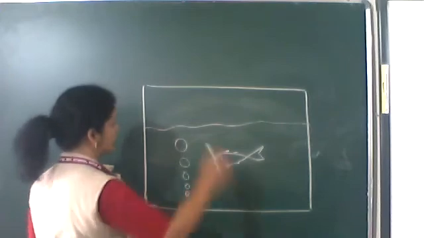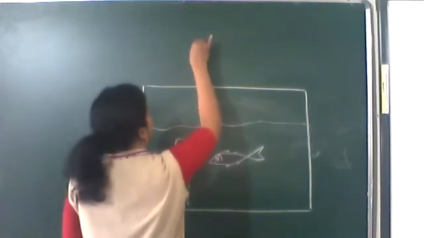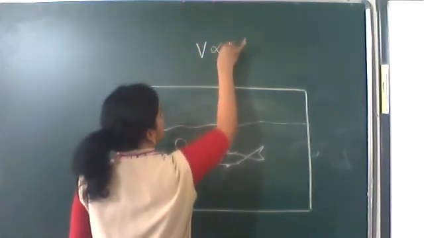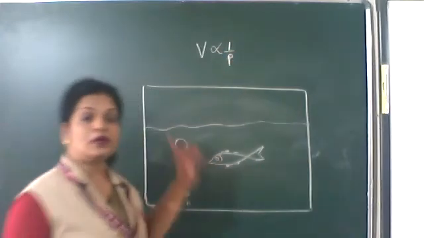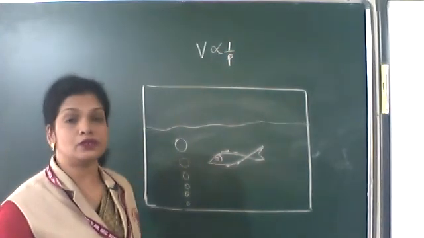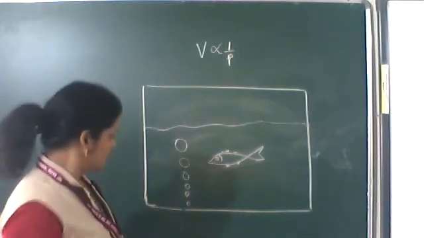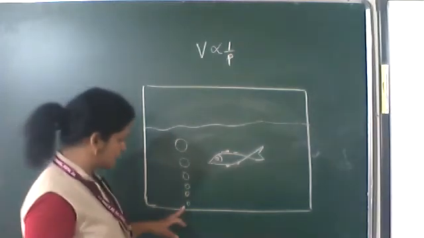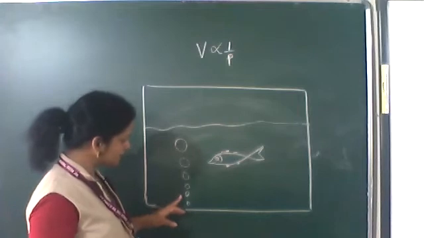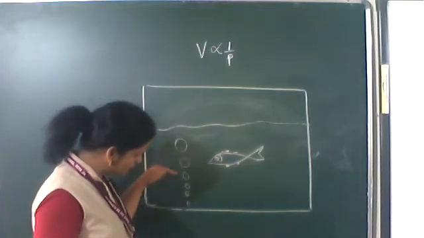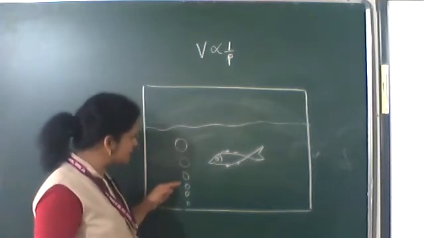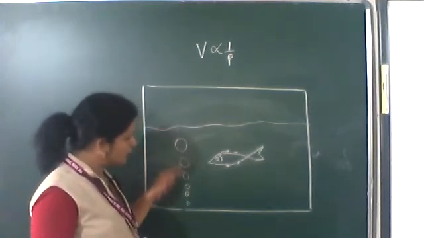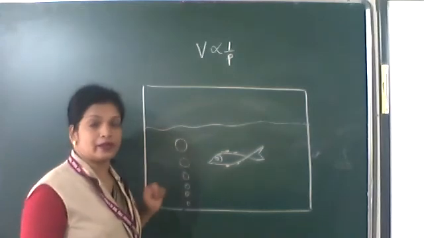For a fixed amount of gas, volume is inversely proportional to pressure, or volume is directly proportional to 1 by P. As pressure increases, volume decreases, or as pressure decreases, volume increases.